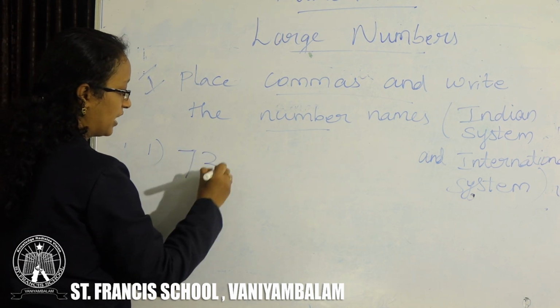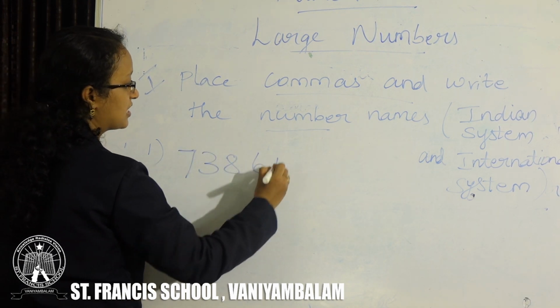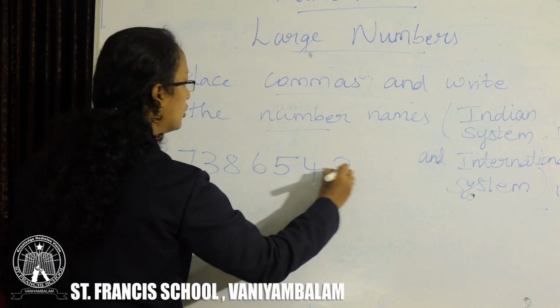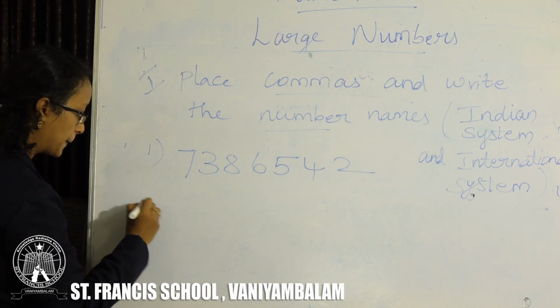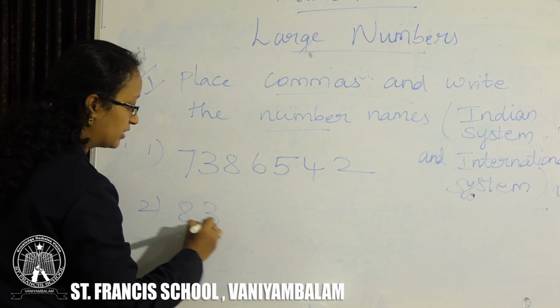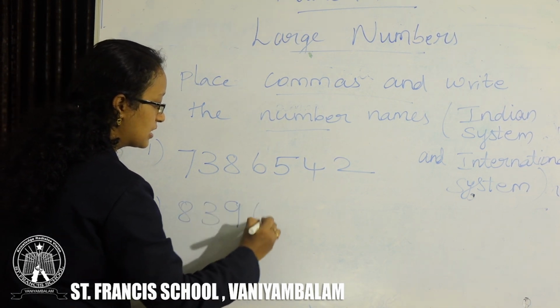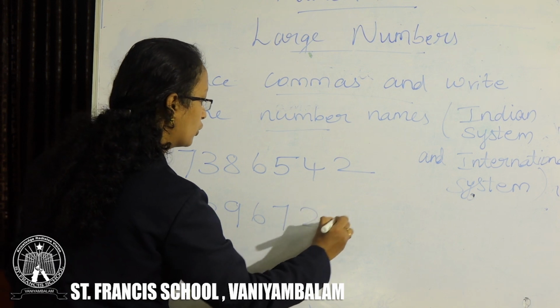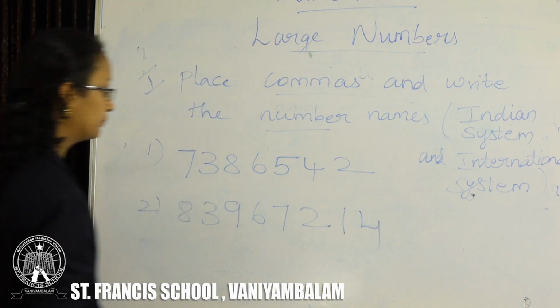7, 3, 8, 6, 5, 4, 2. 8, 3, 9, 6, 7, 2, 1, 4.